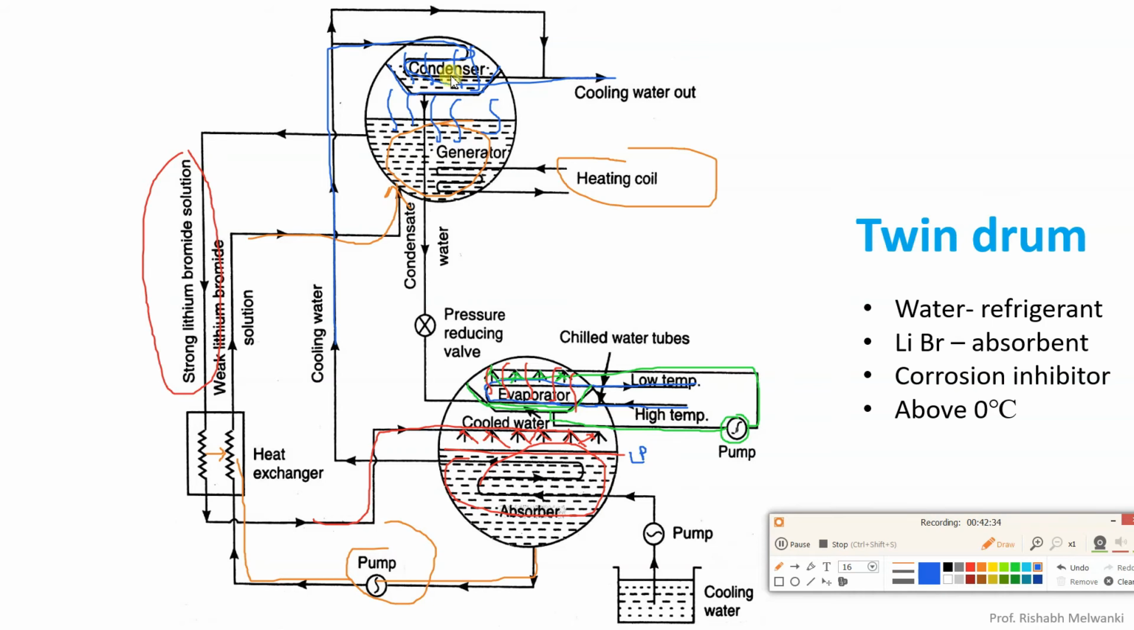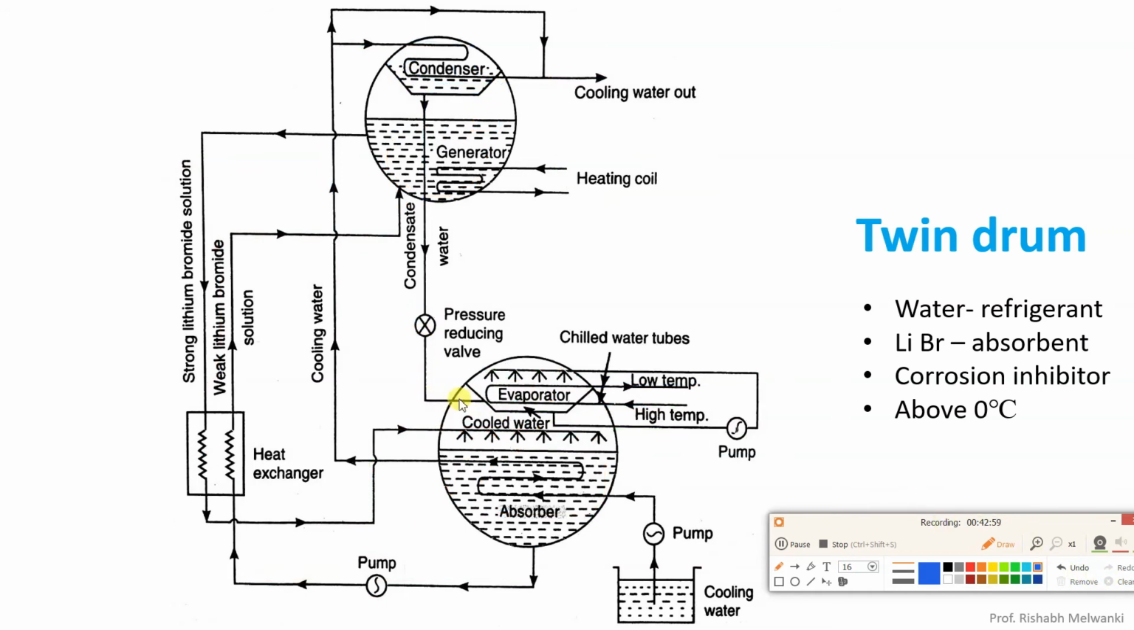After getting condensed in the tray, this water, with the help of gravity, goes to the pressure reducing valve. Because of the pressure reducing valve, the pressure and temperature of the water will decrease from the high pressure drum to the low pressure drum, and that cold water is sent where? To the bottom tray. Now the process will continue from the bottom tray.